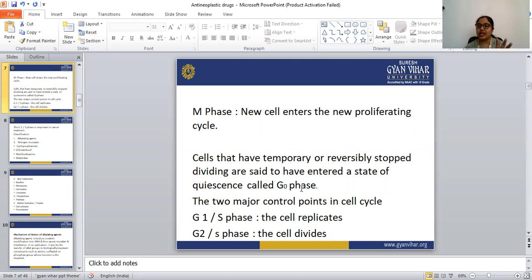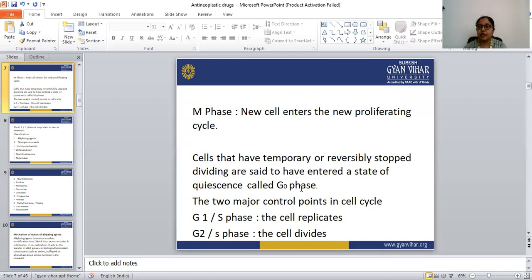The anti-cancer drugs, or anti-neoplastic drugs, act on these four phases to reduce or prevent cancer. The first phase is the G1 phase, then S phase, G2 phase, and M phase.